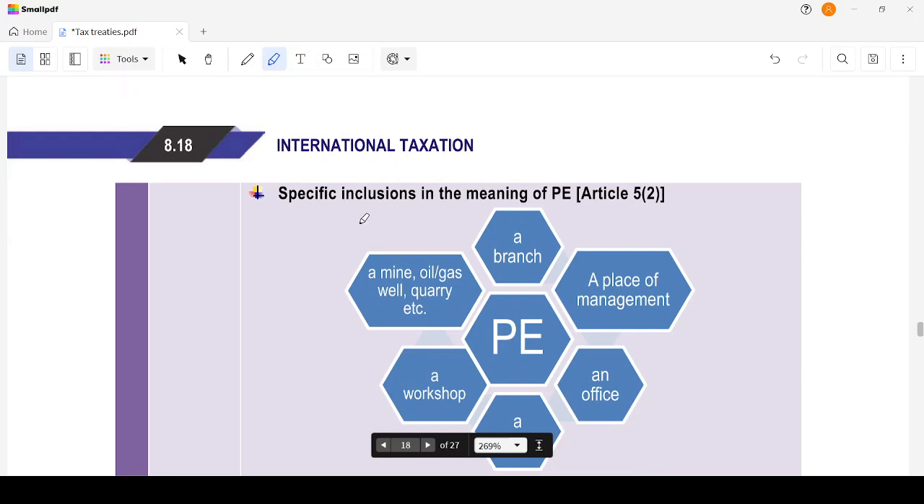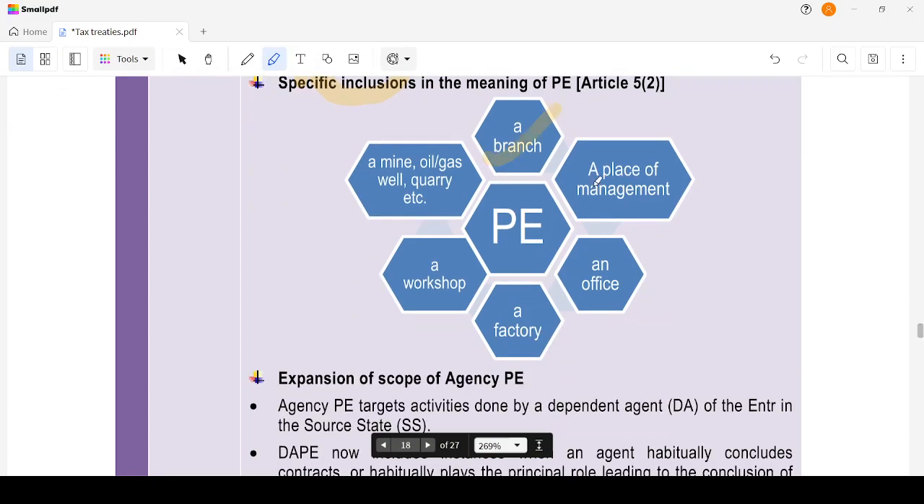Specific inclusions. What are specific inclusions in the meaning of PE? That is, what will be considered as a PE no matter what. It is like a branch, a place of management, an office, a factory, a workshop, or a mine, oil, gas well, quarry, something like that. So first is a branch. What is the next one? Office, factory, workshop, place of management, mine, oil or gas well, or quarry. So all these will be considered as PE. They are specifically included.